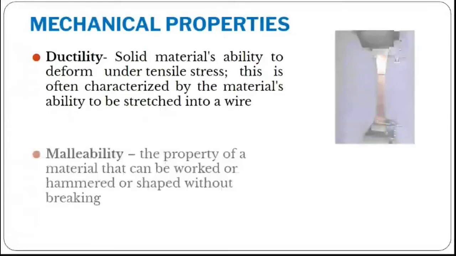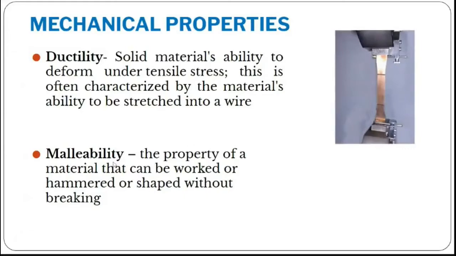So a ductile material is something like this, shown in the figure here. You can see that. Copper material has more ductile property, right? So it can be drawn into a wire. A continuous force is applied, and without any breakage, it will reduce to a wire, right? That property we call ductile property.